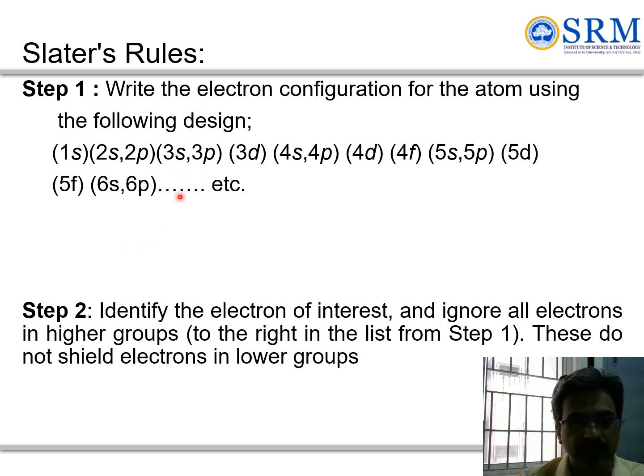There are important steps. Step 1 includes writing the electronic configuration using this design. All the 1s, 2s, 2p energy levels are written in a bracket, and 3d, 4d are separated, even though 3d is in the same level. So we are separating s and p, and d into sets, and arranging them. And then I look at the electron of interest and ignore the rest of the electrons, so that they do not shield with respect to the lower groups.